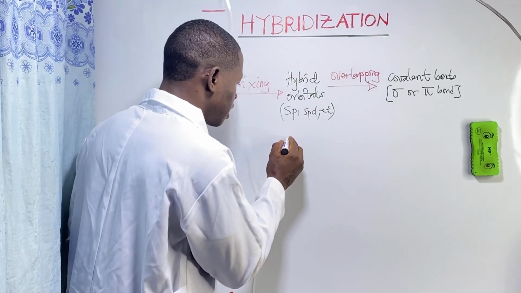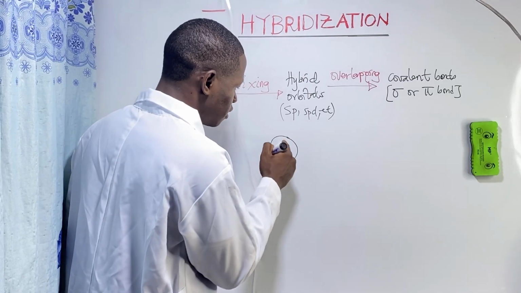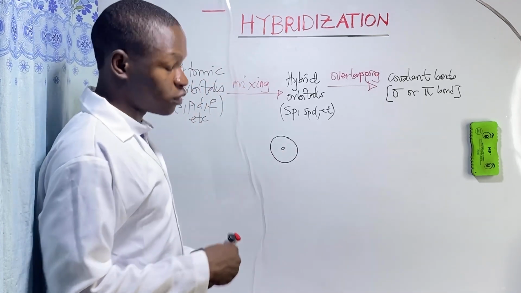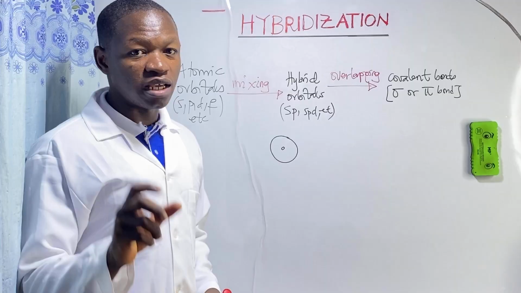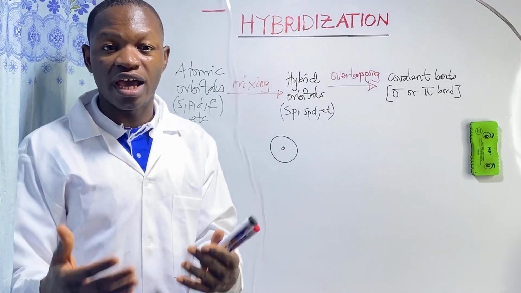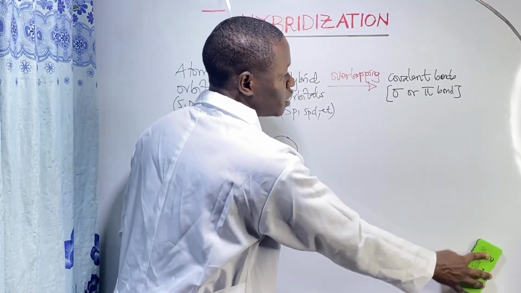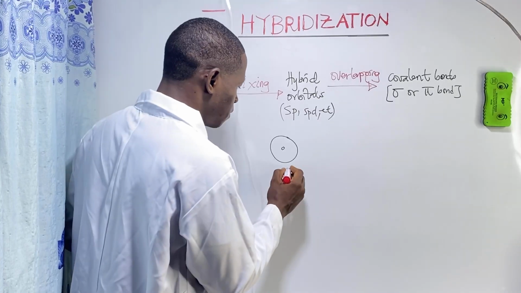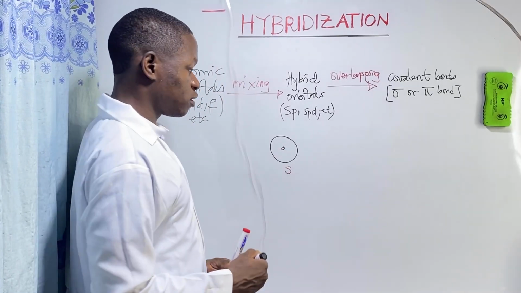So an s orbital has this shape, like this, and it has a nucleus. As we said, an orbital is a region of space around the nucleus of an atom where there is the greatest probability of finding an electron. So this is the shape of an s orbital, and this one here is the nucleus.